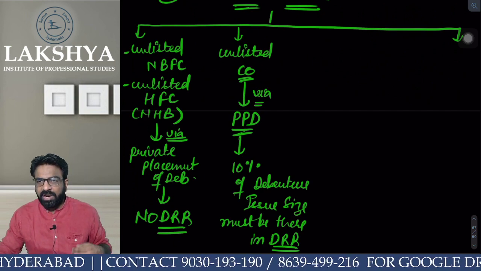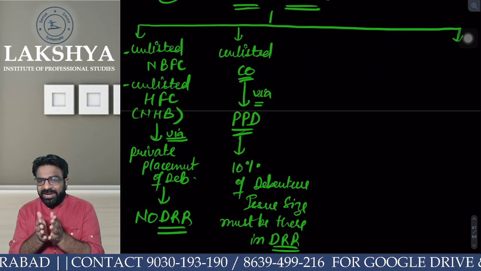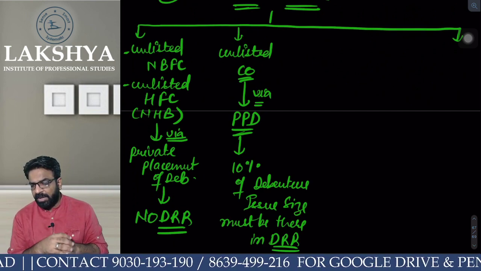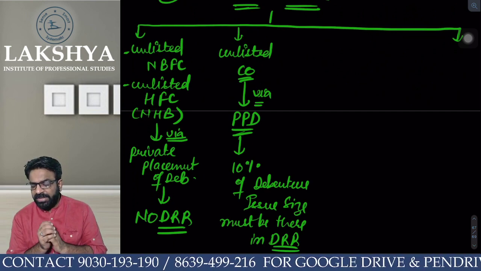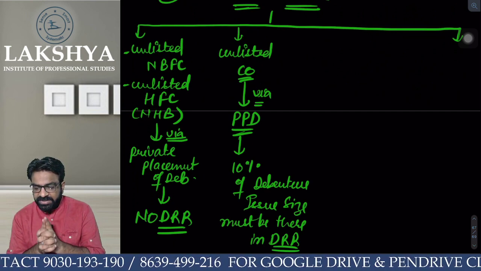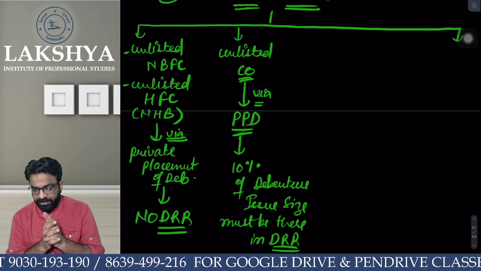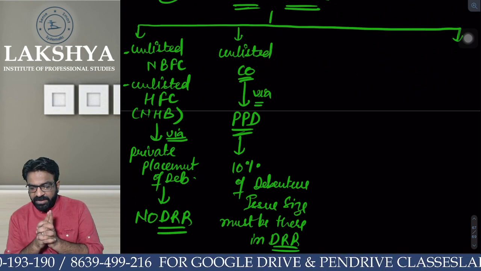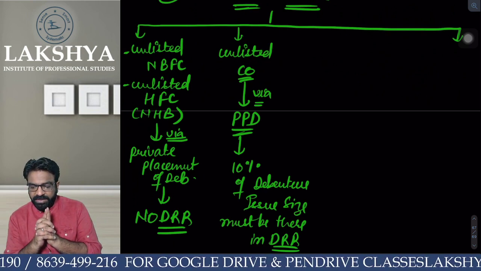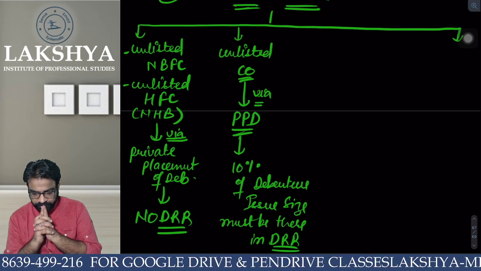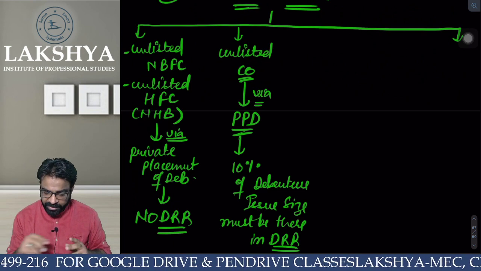How much DRR do you have to maintain if you are an unlisted company and you have raised it via PPD? 10% of the debenture issue size.